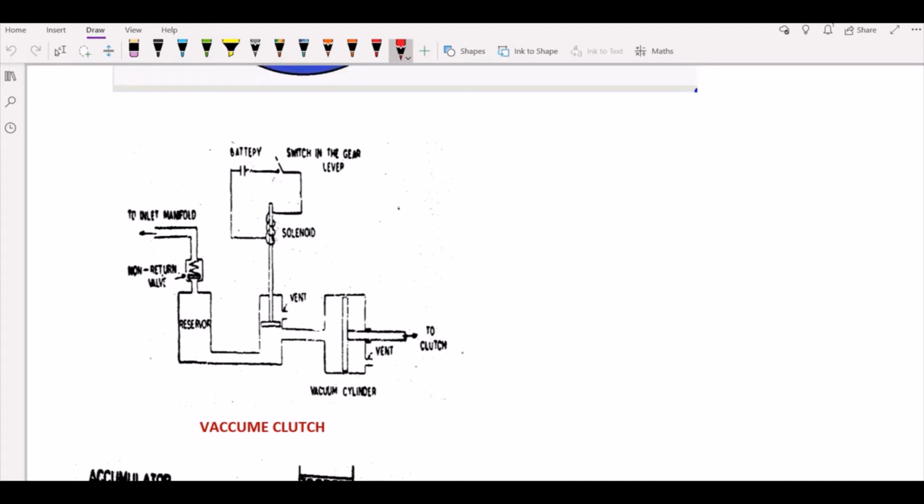And when the driver is not operating the gear lever, or you are not transmitting, if you want a continuous transmission, the clutch remains engaged due to the force of your springs. So by this, the movement of the piston, which is generally present in a vacuum cylinder, will try to engage and disengage your clutch. So this is about the working of the vacuum clutch.